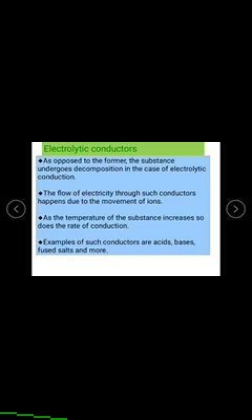In this kind of conductor, the flow of electricity is through the movement of ions. As the temperature of these electrolytic conductors increases, the rate of conduction increases. Examples of these conductors are acids, bases, fused salts, and more.